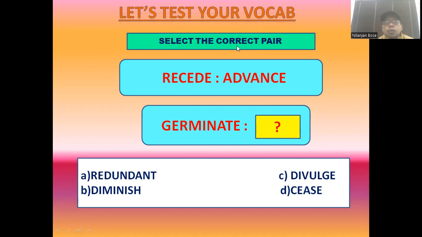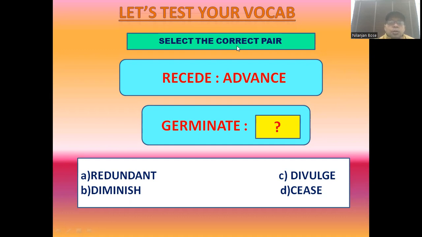So in the second pair of words, you have to find out a word which should be the antonym of or opposite of germinate. Generally, what do you mean by the word germinate? Germinate means to produce or to grow. So what should be its opposite? If there is any progress, then its opposite should be stopping that progress. No advancing, right? So you have to go for that option which means just opposite of germinate.